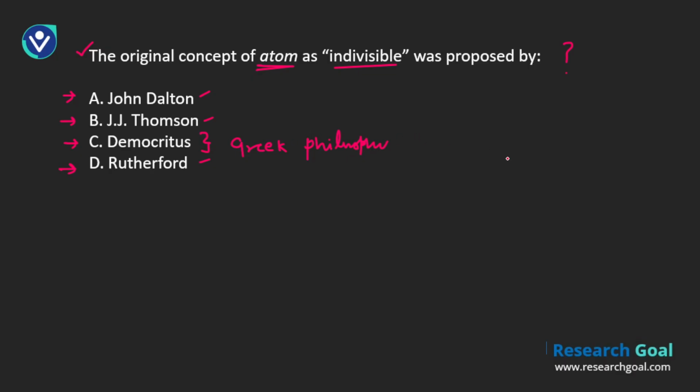He was the Greek philosopher, and not just Democritus, but along with Leucippus. I think Leucippus was his teacher, and around the 5th century they proposed that all matter is made up of tiny particles that cannot be divided further. So if a question asks about Democritus or Leucippus, you should be able to answer those, right?